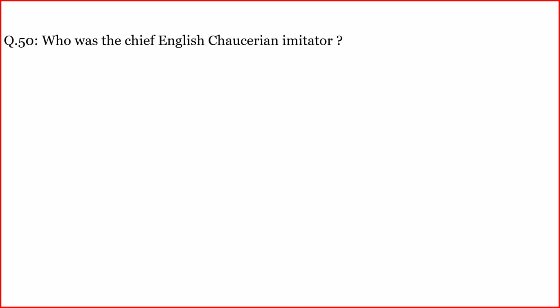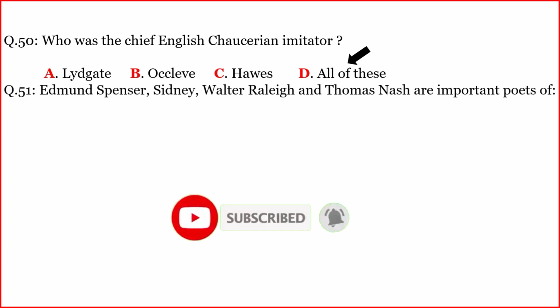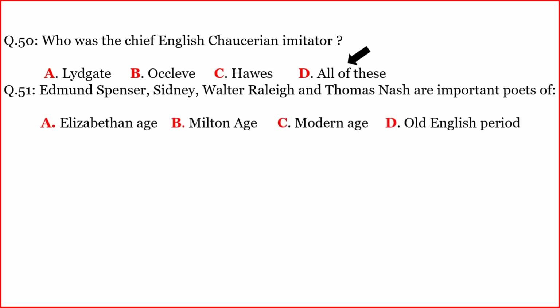Another question. Who was the chief English Chaucerian imitator? The correct option is D. All of these. Another question. Edmund Spenser, Sidney, Walter Raleigh, and Thomas Nash are important poets of. The correct option is A.